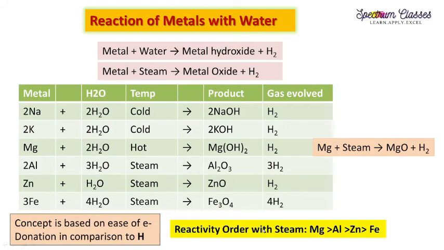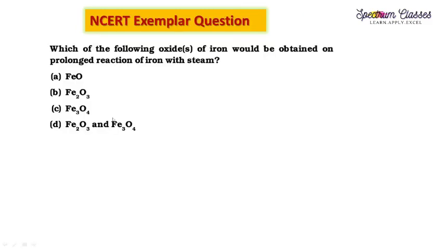So here is the reactivity order. If we are talking about steam, then this is the order: magnesium, aluminium, zinc and iron. Now the NCERT exemplar question: which of the following oxides of iron would be obtained on prolonged reaction of iron with steam? So Fe3O4 is obtained according to this equation.